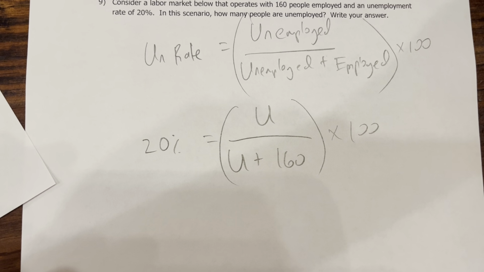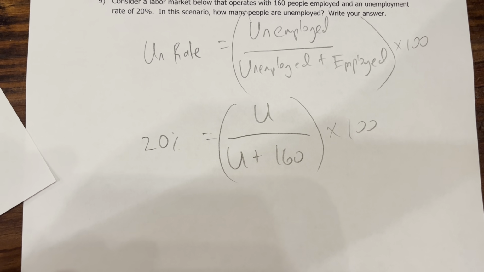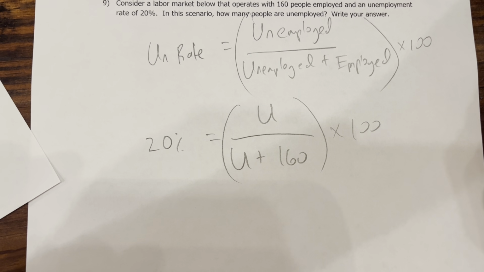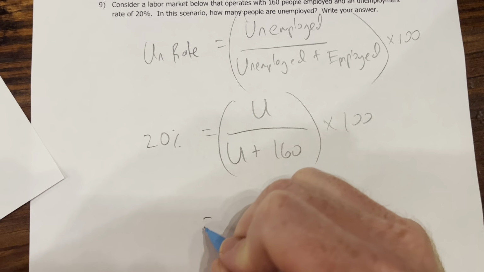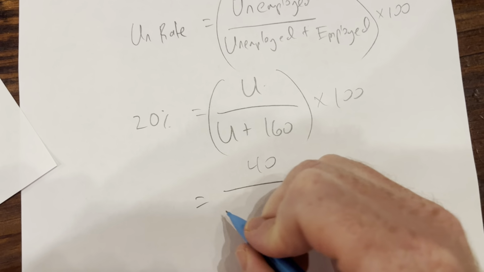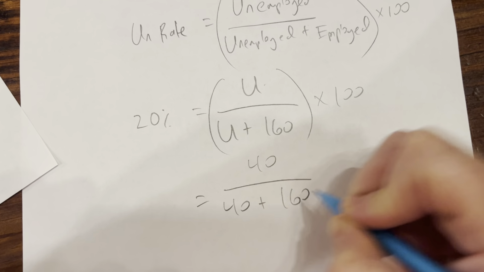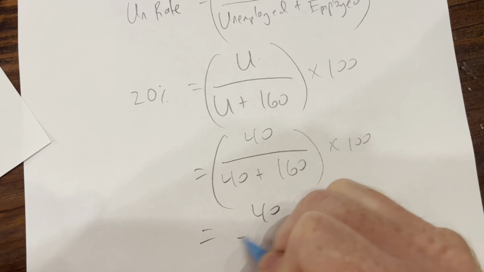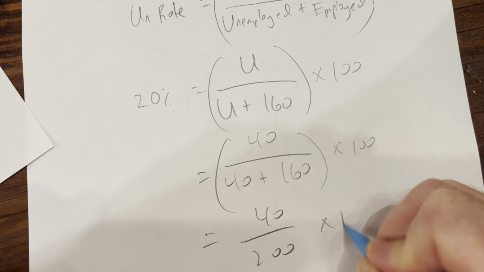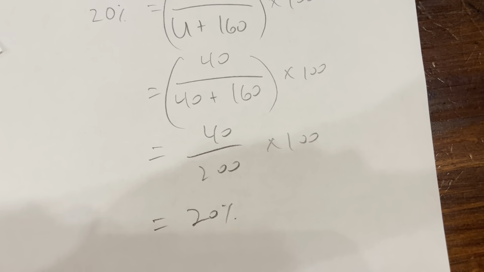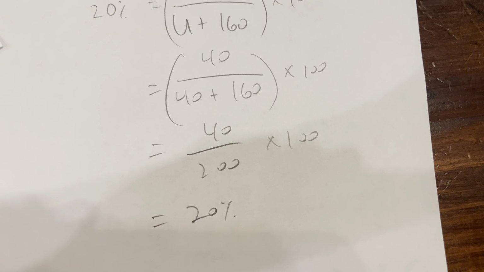So if you use the guess and check method, what you should find is the only answer that would work would be 40, okay? If the number unemployed is 40, then we would get 40 divided by 40 plus 160 times 100. That would give us 40 divided by 200, which is 20%. That's the only answer that would work, okay?